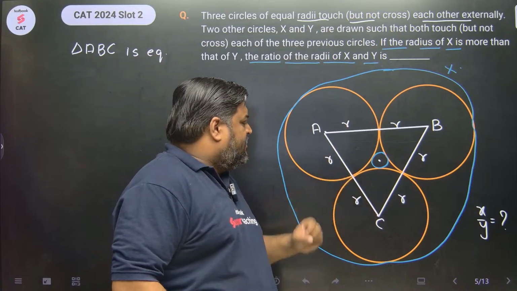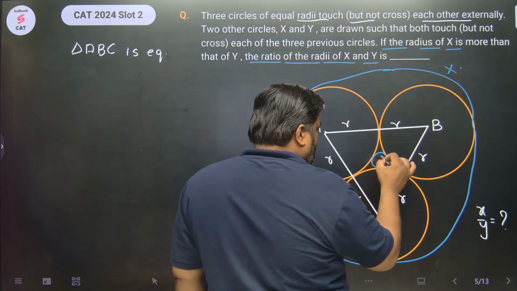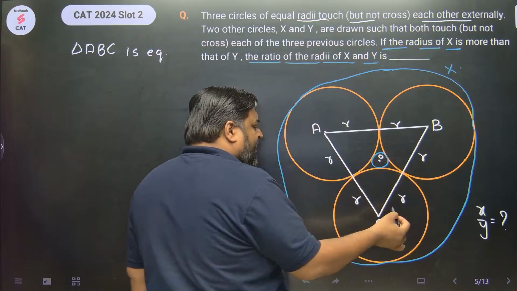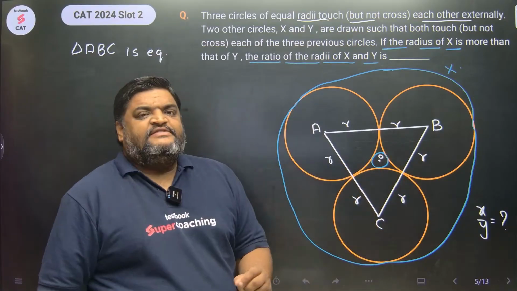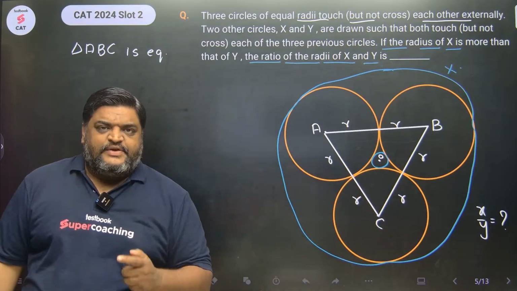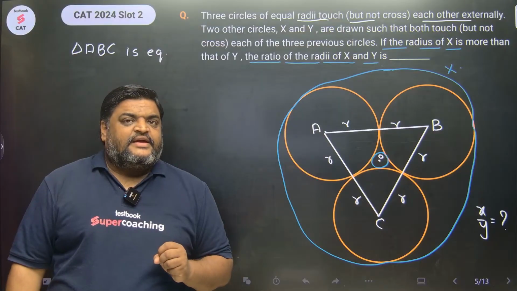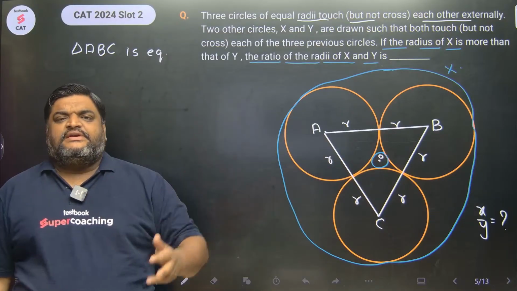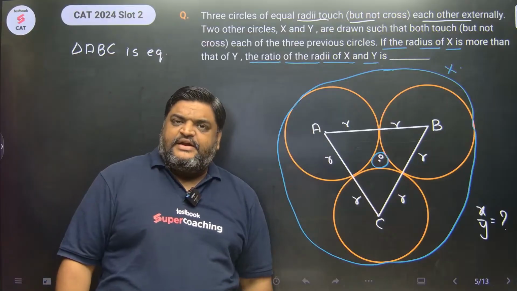This center, let's say O. The center of this circle is O and radius is y. This center behaves as centroid, sides are equal, and for an equilateral triangle, this center will behave as incenter, circumcenter, orthocenter, everything, centroid, right?